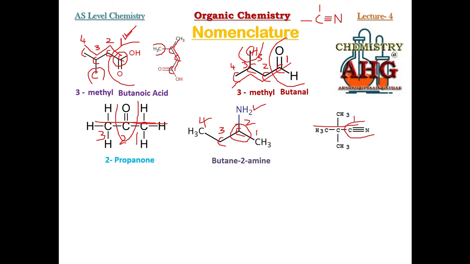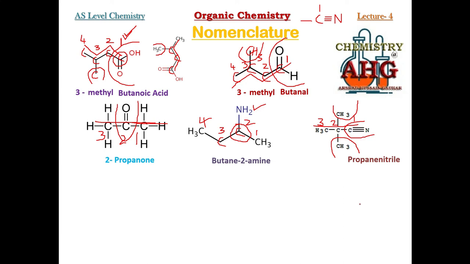This is position number 1. Functional group carbon must get the least number, 2, 3. How many branches are there? There are 2 branches. There are 3 carbon in the straight chain. That is why it is prop, and single bond in propane, and nitrile is the functional group. So this is propane nitrile. Propane nitrile because there are 3 carbon having single covalent bond between carbon atoms.